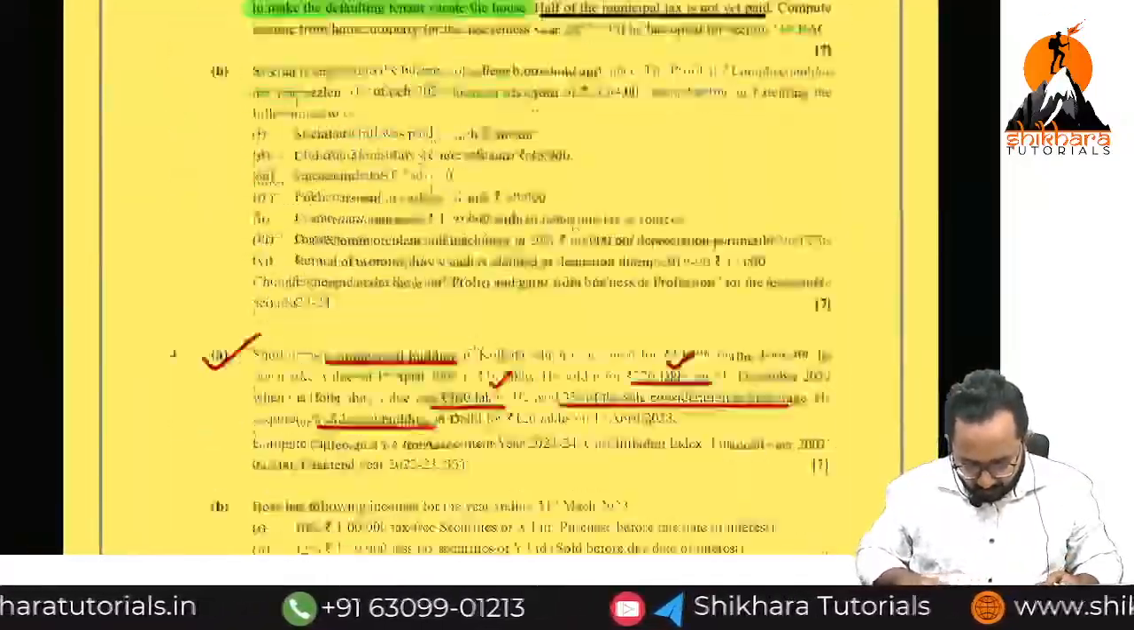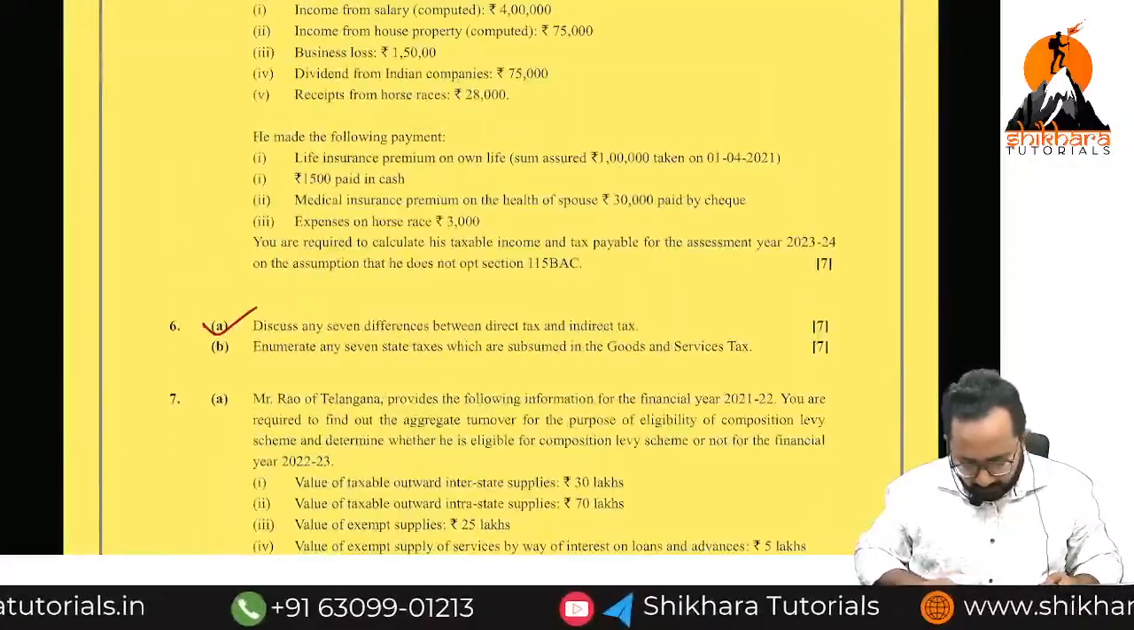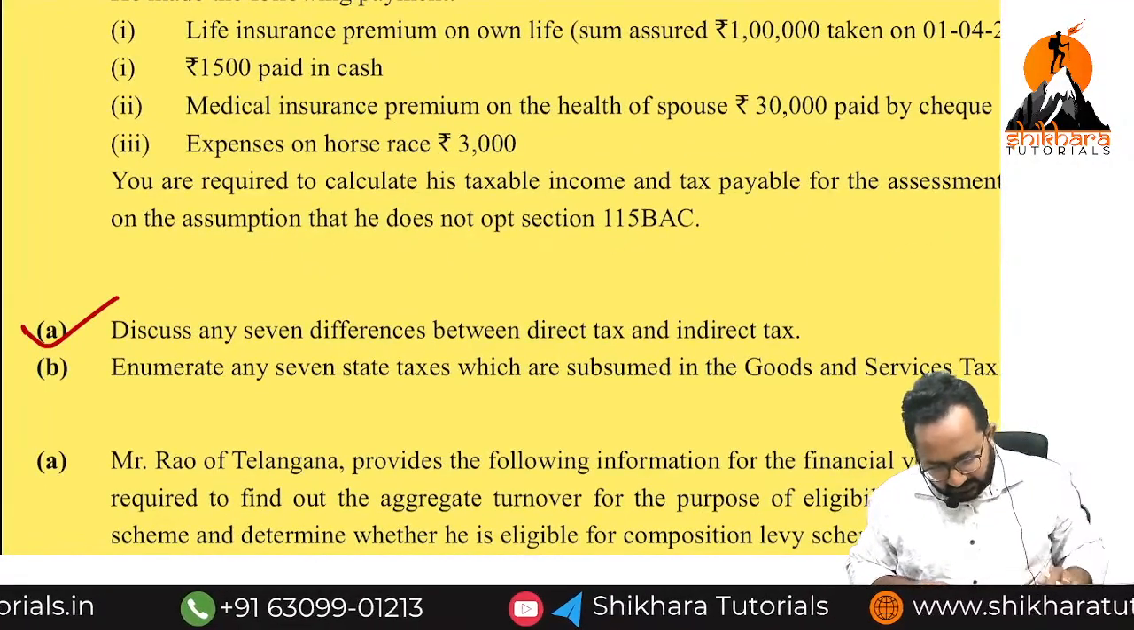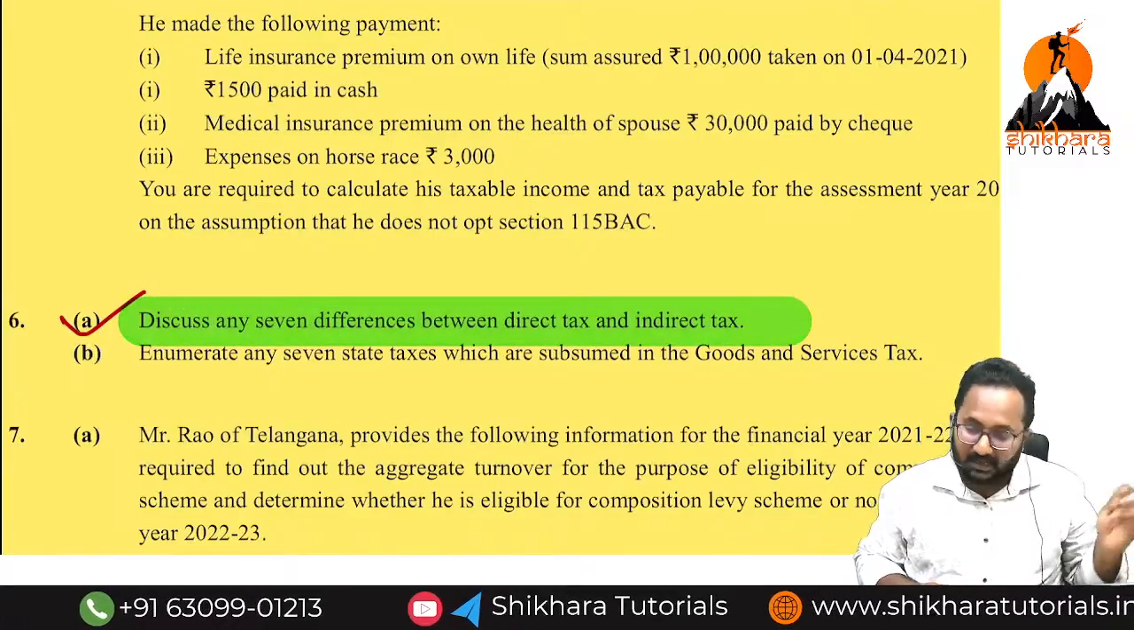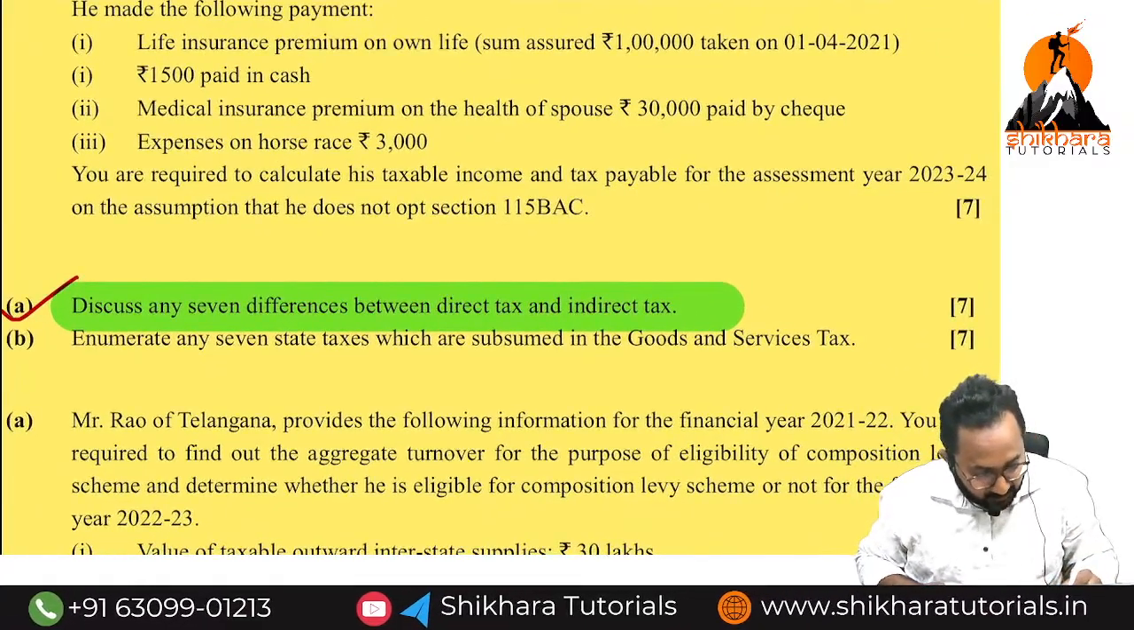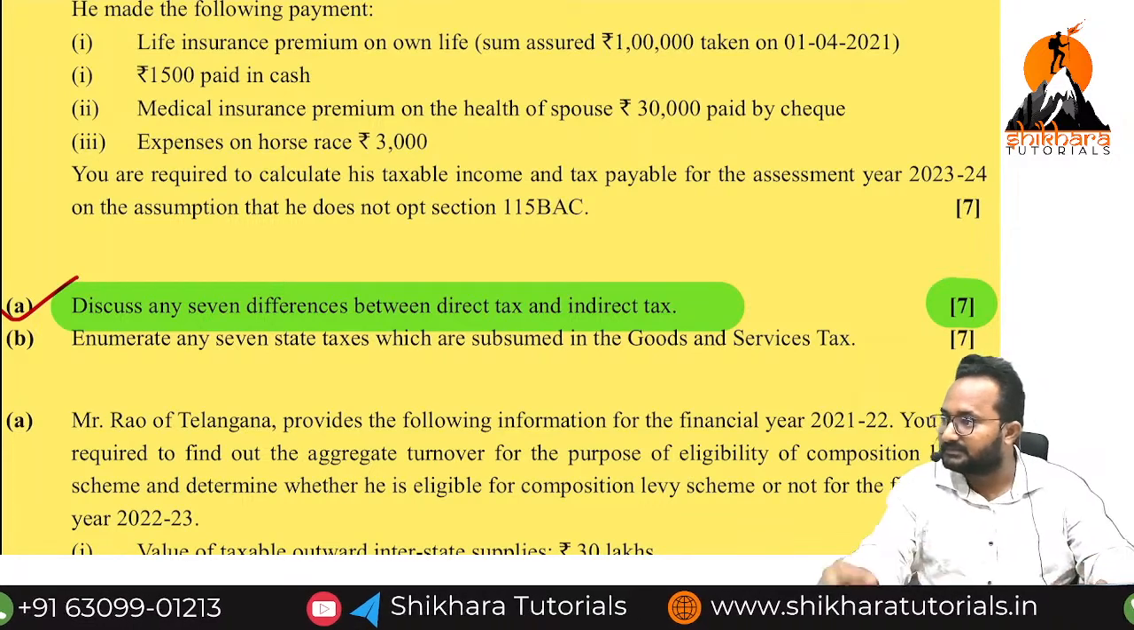Now, okay. This is the descriptive part. Discuss any 7 differences between direct tax and indirect taxes. How many marks? 7 marks.